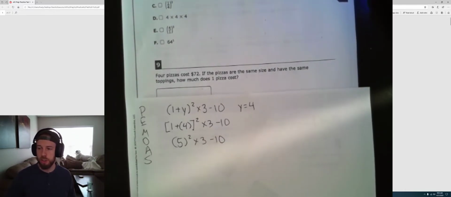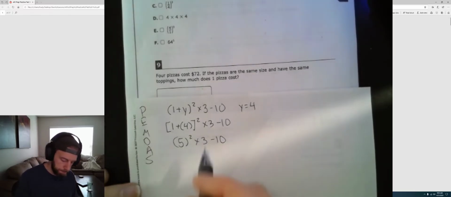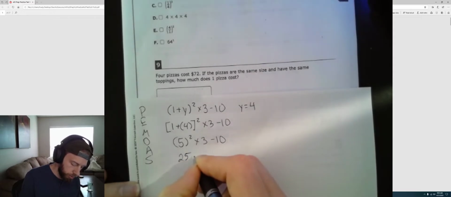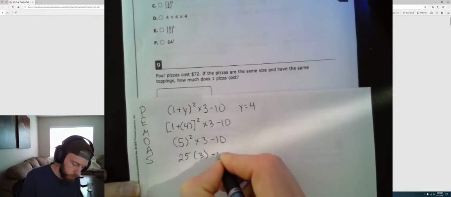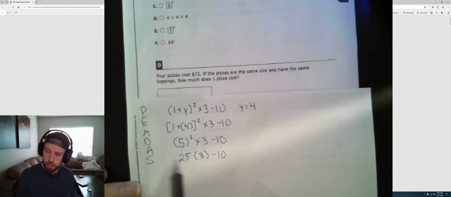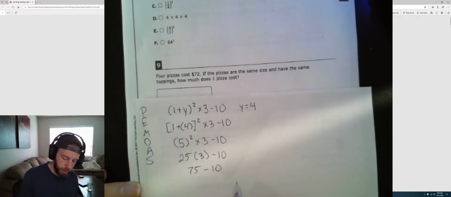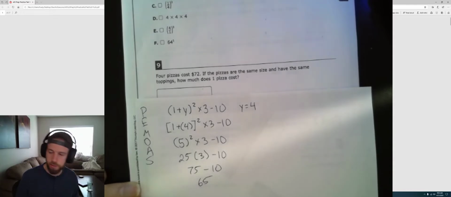Next, according to order of operations, we are going to do exponents. 5 squared. 5 times 5 is 25. Next, we will do this multiplication here. 25 times 3 is 75. And 75 minus 10 is 65.